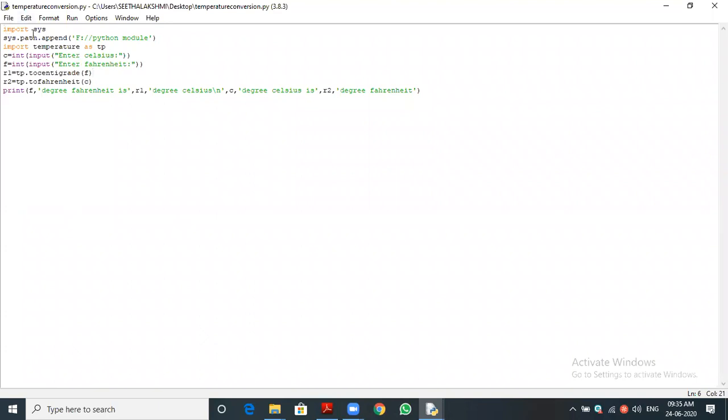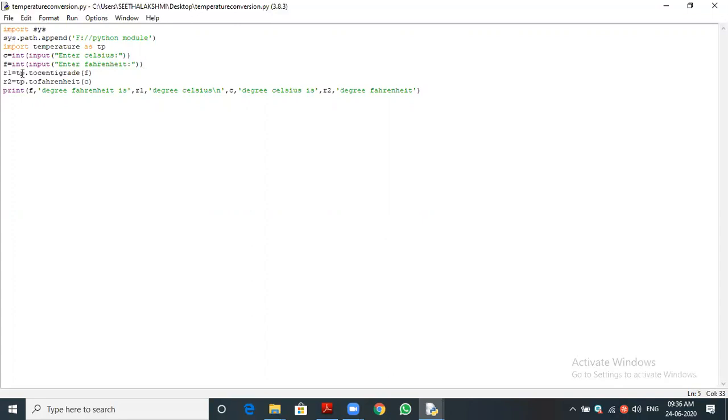For that we want to import one more module. Import sys. Listen carefully. Import sys, that is system. The sys module will allow the interpreter to set the path where the module is located.